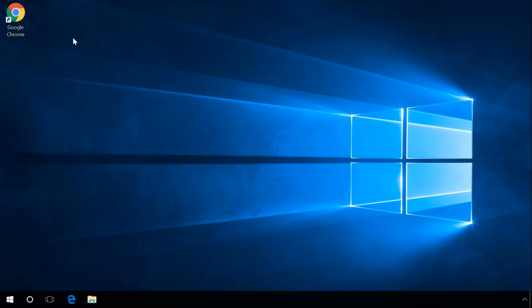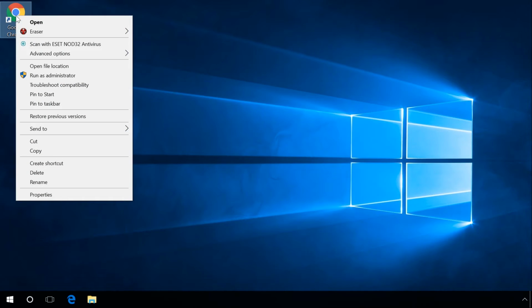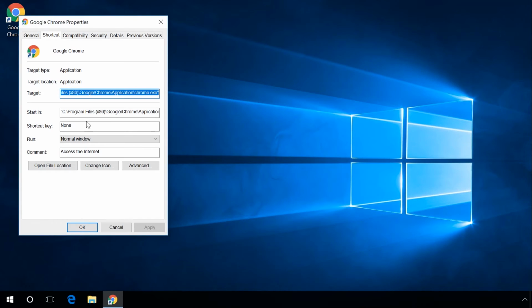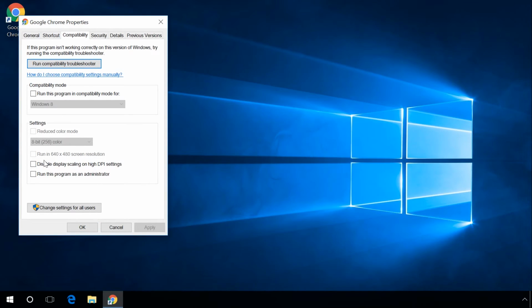Many applications require administrators' rights in order to start. If you try to start or install a program and the system can't start, or informs that it cannot work without administrators' rights, try starting it as administrator. To do it, right-click on the program shortcut, select Run as administrator. If you want a program to be always started by administrator, right-click on the program shortcut, go to Properties, Compatibility, check the box Run this program as an administrator, then click Apply and OK.